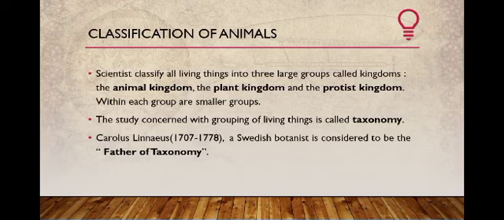The scientific classification system is divided into 7 major groups. The first is kingdom, the second is phylum or division, the third is class, fourth is order, fifth is family, sixth is genus, and 7 is species. The kingdom is the largest group and a species is the smallest.